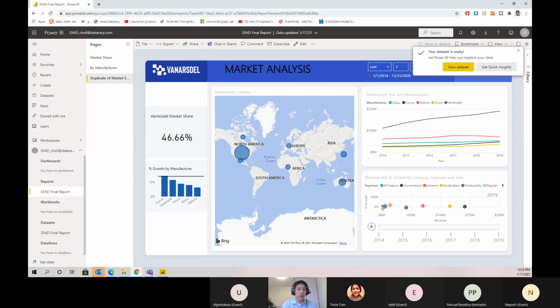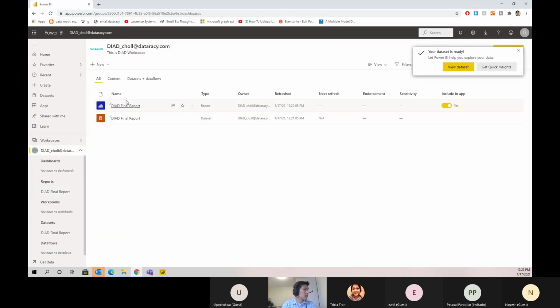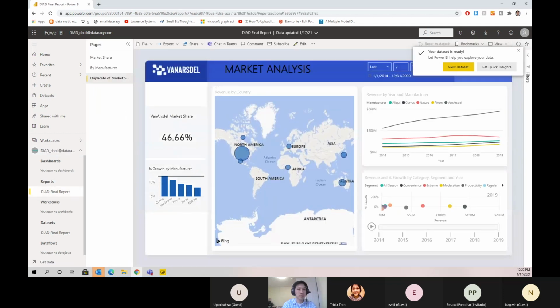So from the left menu, click Reports and then click on the DIAD Final Report. So here, and then again, we can go to Content, and we'll go to DIAD Final Report. In the map visual, enable drill down by hovering over the visual.